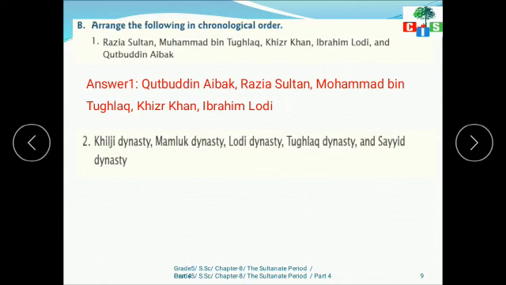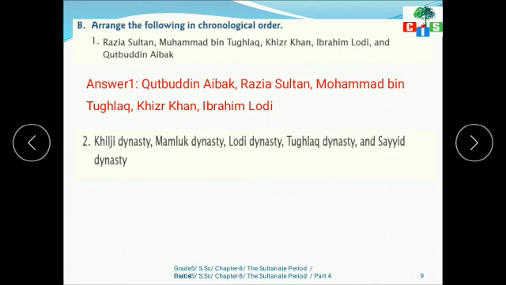Kutubuddin Aibak and Razia Sultan both are from which dynasty? Yes, slave dynasty, or Mamluk dynasty. Then after that, Muhammad bin Tughlaq is from Tughlaq dynasty. Then Khizr Khan is from which dynasty? That is Sayyid dynasty. And last is Ibrahim Lodi, that is from the Lodi dynasty. So we have arranged all the names of the rulers as per the presence of their dynasty. Next would be Khilji dynasty, Mamluk dynasty, Lodi dynasty, Tughlaq dynasty, and the Sayyid dynasty.